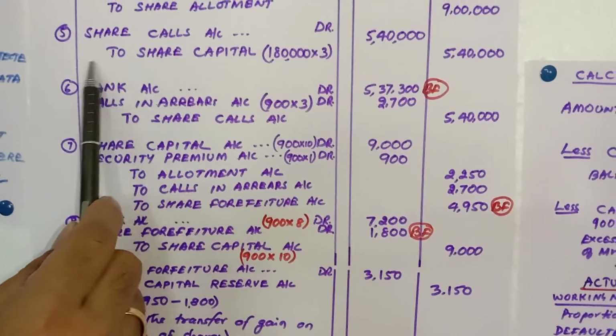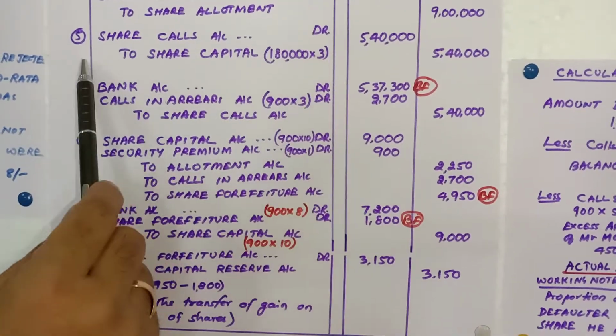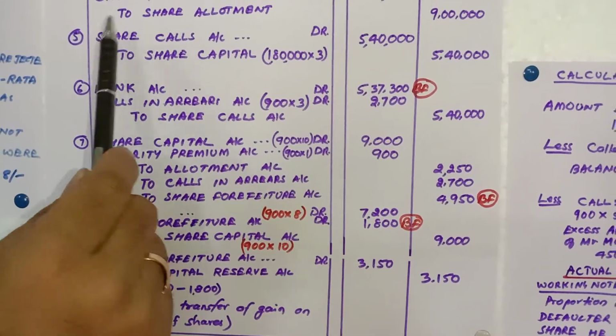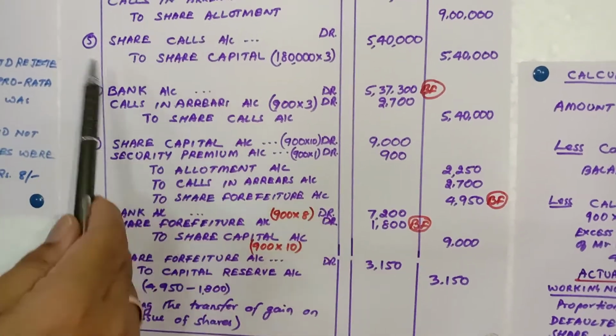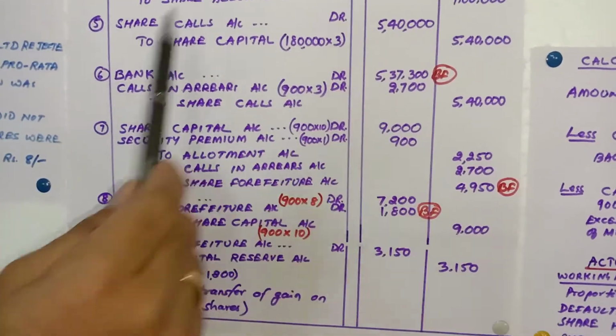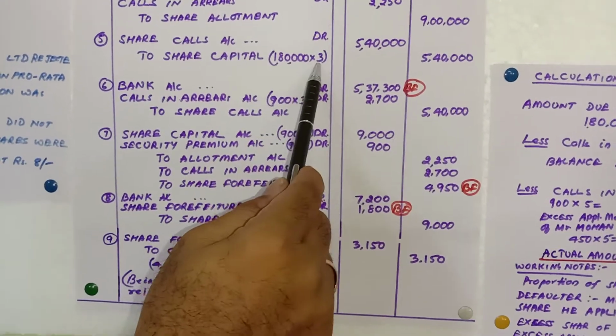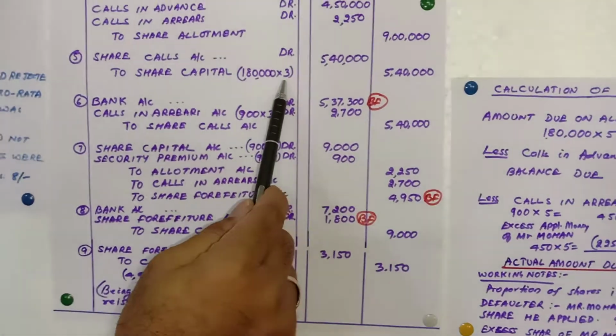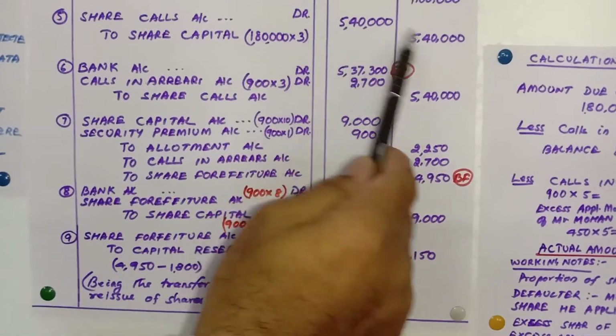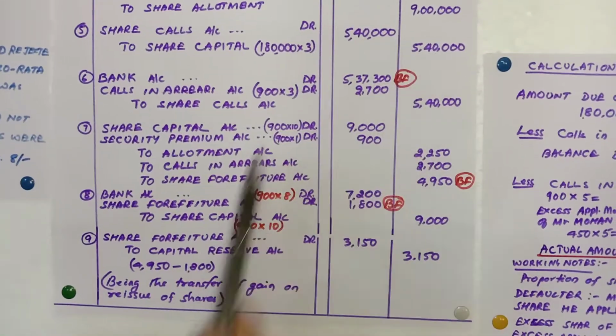Take this fifth entry, share calls account debit. Here I did not specify first call or final call, but I am just writing share calls. So share calls account debit to share capital, 1,80,000 into 3 rupees, which was the leftover amount out of 13 rupees. So you multiply, you get 5,40,000.